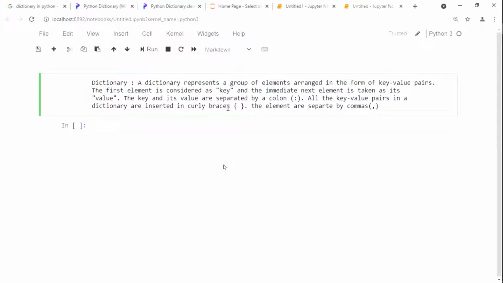Curly brackets తీసుకుంటాం. First element, second element దేంతో separate చేస్తున్నాం అంటే we are going to separate with respect to the commas here. Let's see here how I am going to create the particular dictionary.